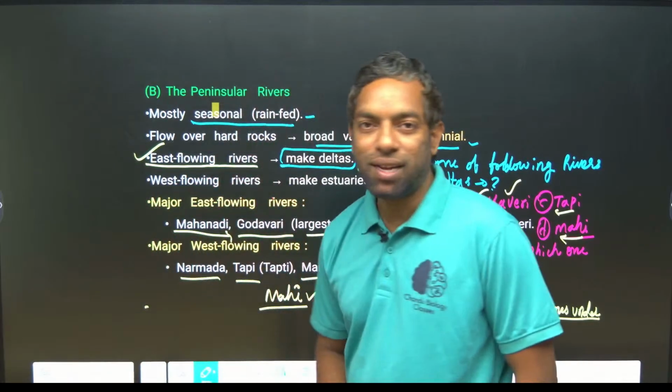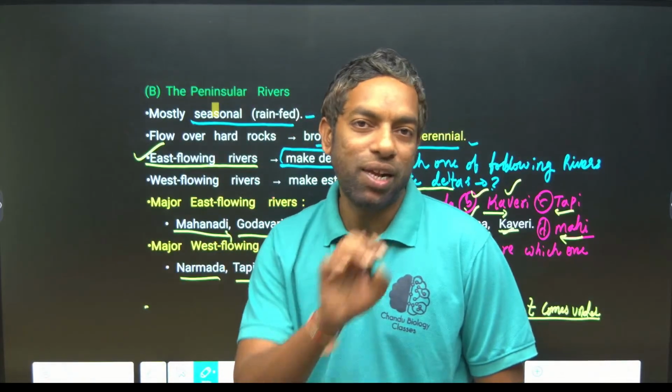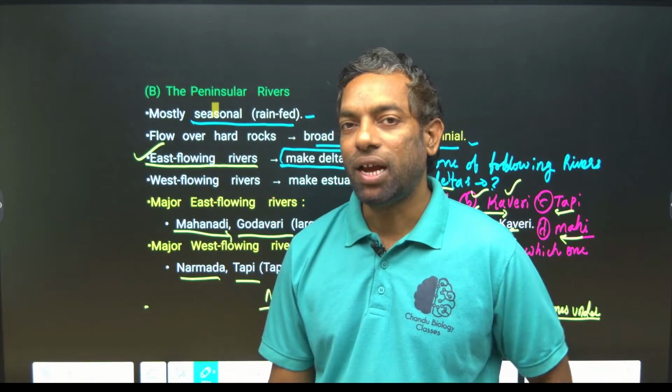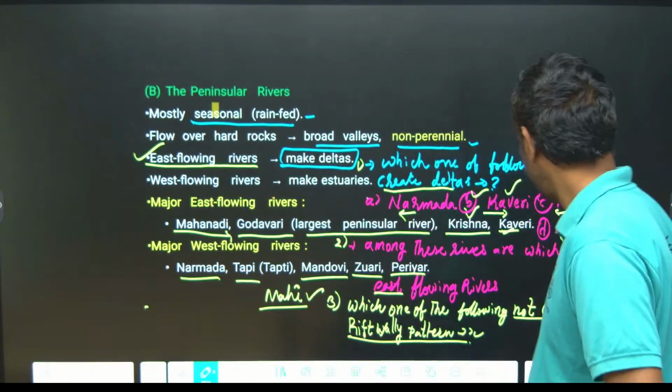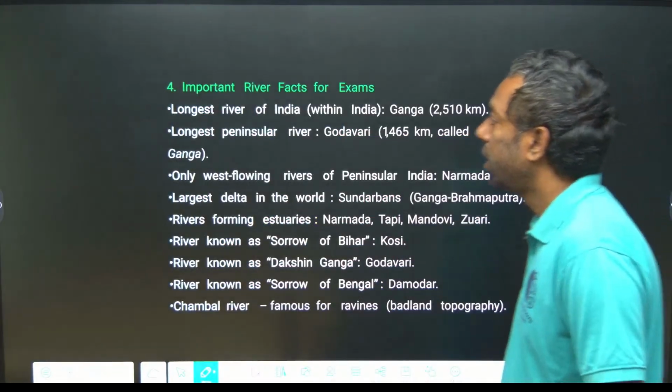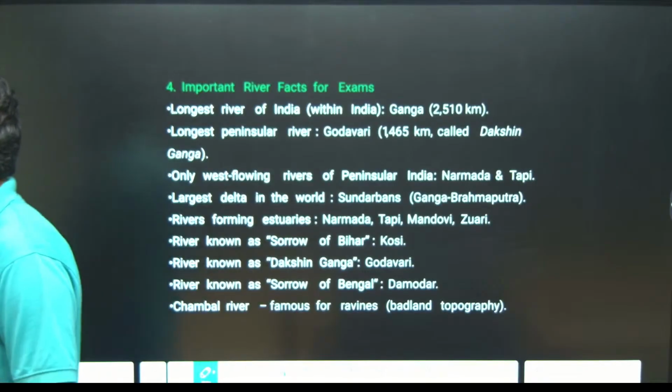Okay. These are the west flowing and east flowing rivers of the peninsular river system. We are going to discuss them deeply in coming sessions, guys. Next, the importance of the river system. What are the important points?